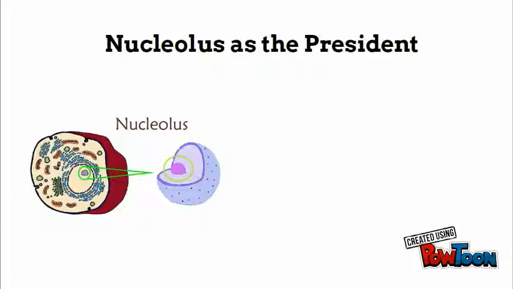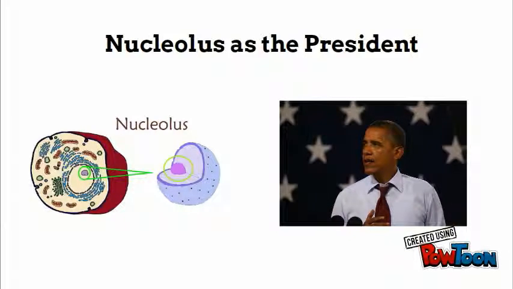I compared the nucleolus to the president. This is because, as the president tells our three branches of government what to do, the nucleolus tells our nucleus what to do. The president of the United States right now is Barack Obama. The nucleolus can be seen in the picture on the left.